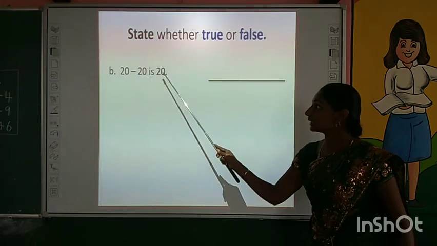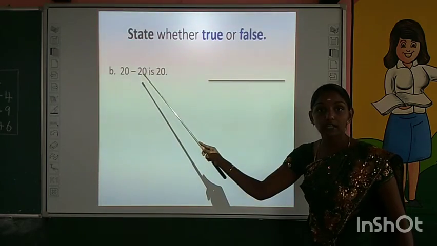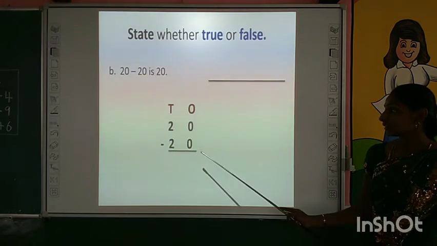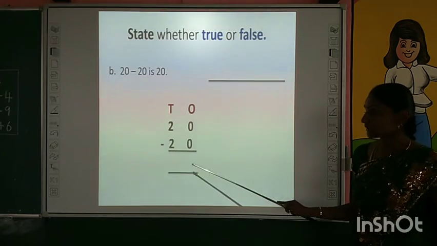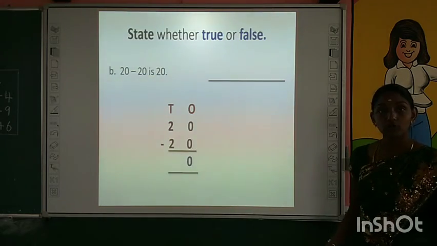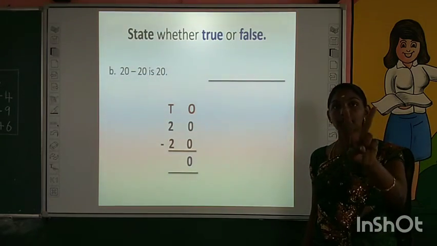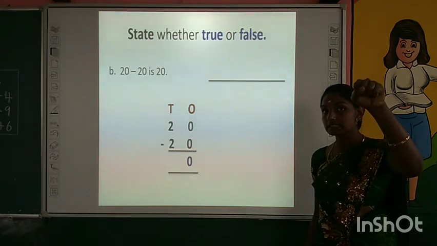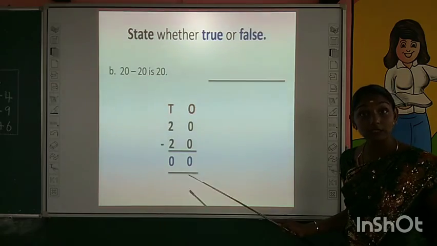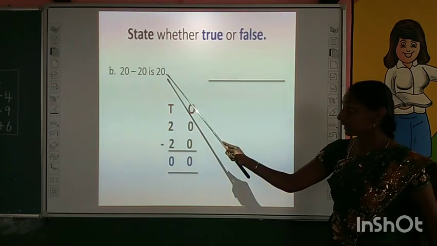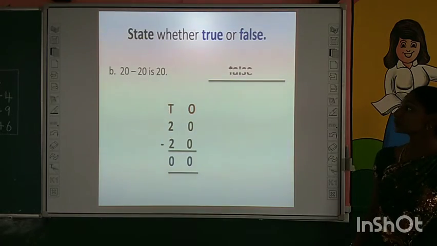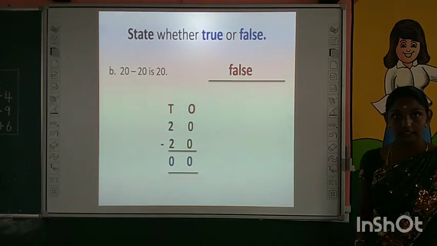Okay. Second one. See, 20 minus 20 is 20. Minus means what we have to do? Subtract. Let me check. 0 minus 0 is 0. If we subtract 2 from 2, what do we have? Take 2 fingers and subtract. 1, 0. What is the answer? 0. What is the real answer, children? 0. But they gave us 20. Is it true or false? False. Again, the statement is false. Are you all clear? Yes.